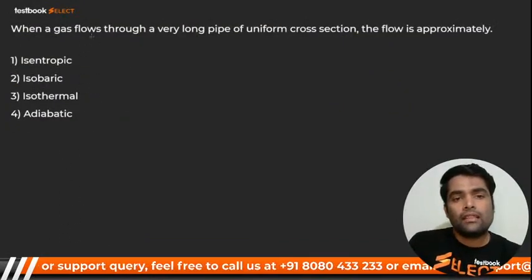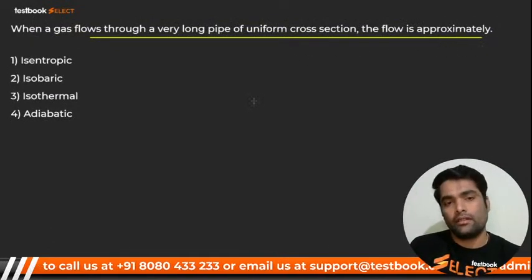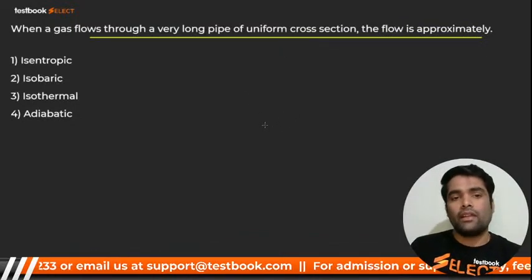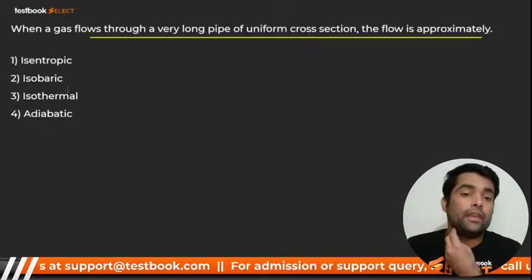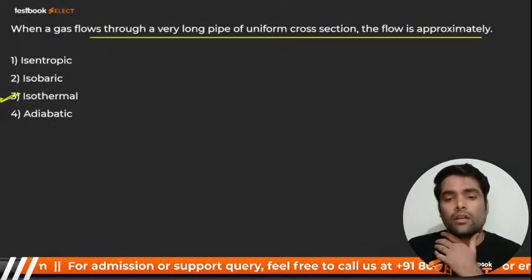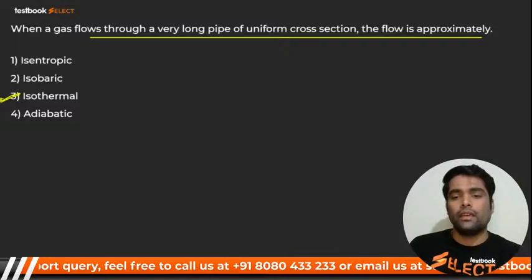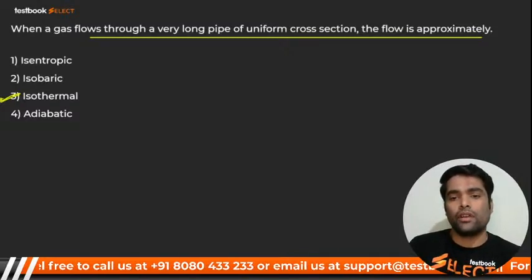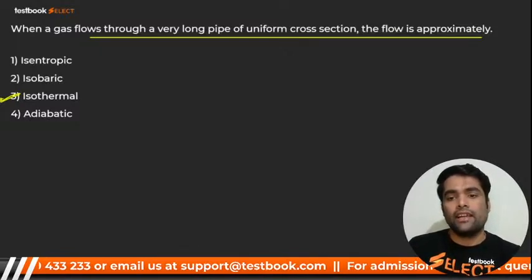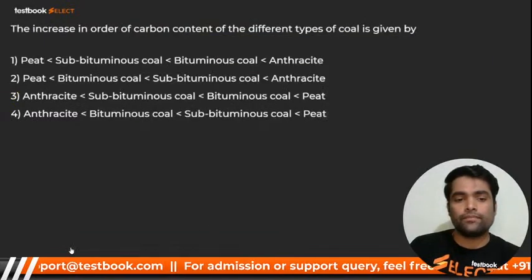The gas flow through a very long pipe of uniform cross section is approximately equal to what? A very long pipe will be nothing but what, my dear? Isentropic, no. Isobaric, no. There is a chance that it should be isothermal, right? It should be isothermal. Very good. Isothermal, I hope you got it. It's not isentropic, it should be isothermal. Here we go for next.